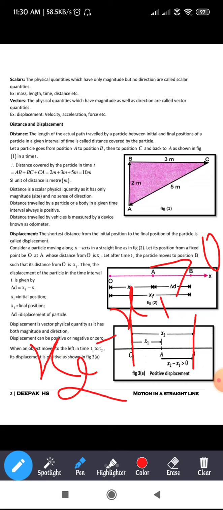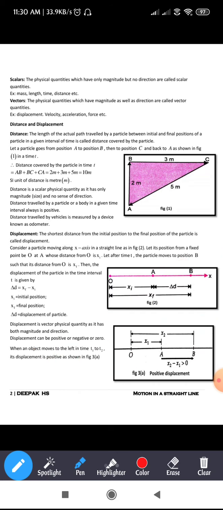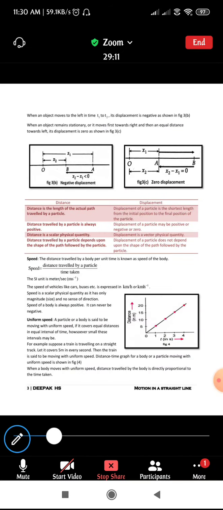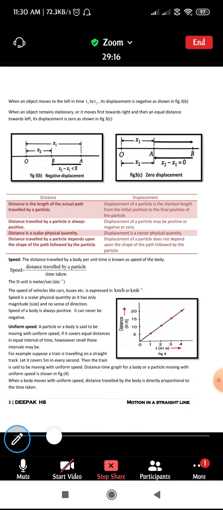Okay, and this type of displacement is called positive displacement. Similarly, coming to the next one, that is negative displacement. As you can see in the figure here, when an object moves to the left in time t1 to t2, its displacement is negative. Let us see how that is.